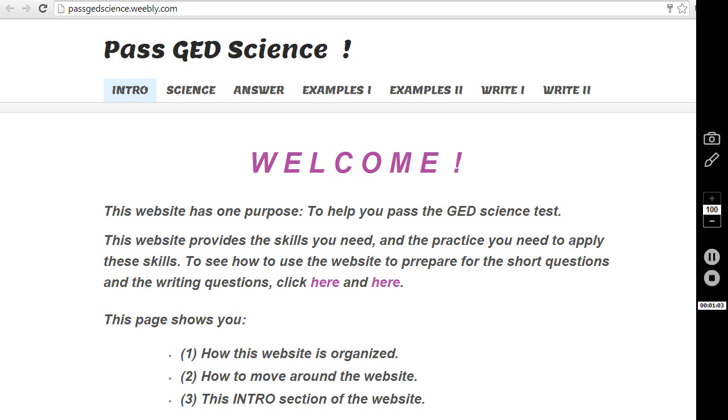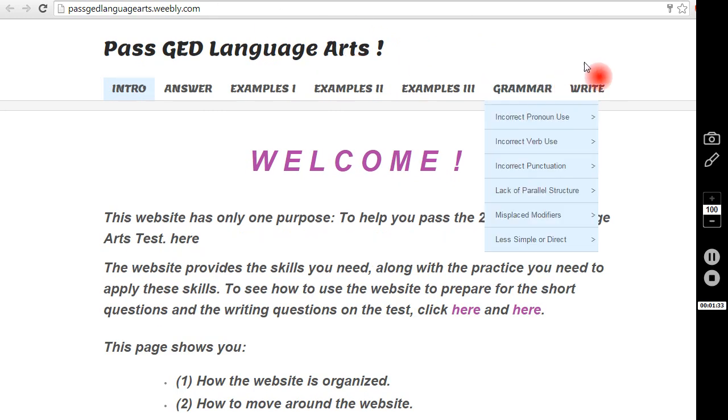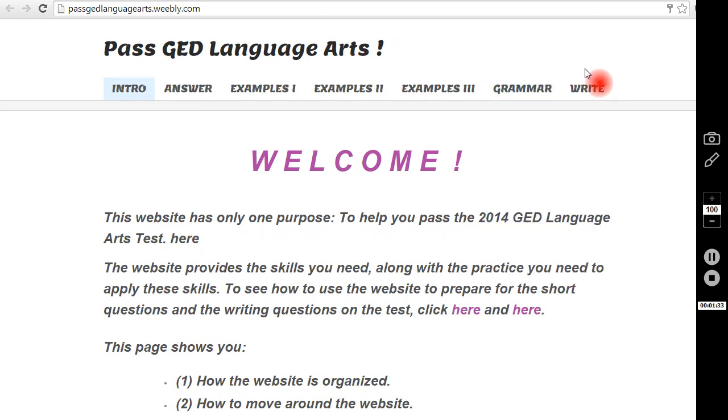And now in each of these three tests, about 15 to 20% of the points come from the writing questions, but they're more important than that because so many people are anxious about them. On the science test, we're in the science website now. There are two writing questions, and so there are two write sections, write 1 and write 2. In social studies, I'm moving to that website. There's one writing question, so there's one write section. In language arts, there's 1 and 1.